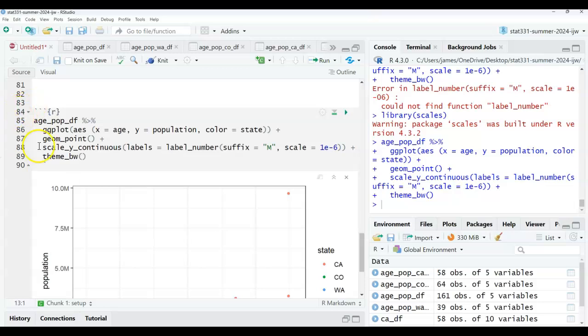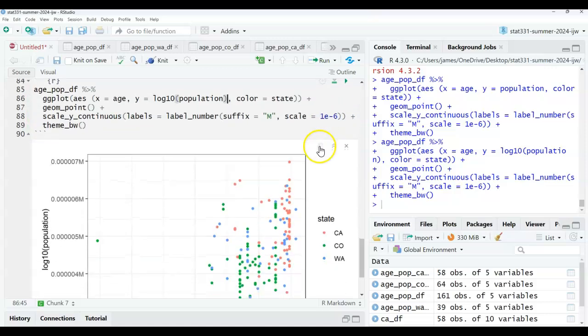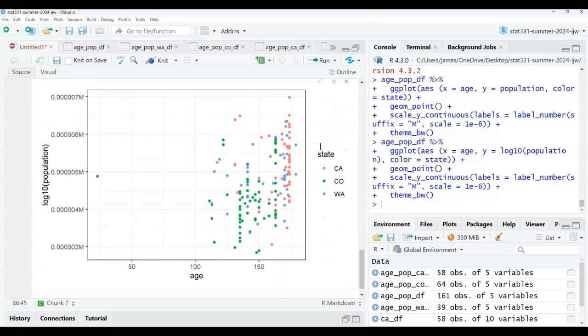Can you just do log? I think you can do log base 10 just by looking right on the function. Let's do that. Just for fun. I just want to see it. I could be wrong, but let's see. You just plug in the log base 10. Yeah, it does. Exactly. So by doing a log base 10 transformation to it, you can see that it reduces the range of plausible values. Okay, I don't want to make this a